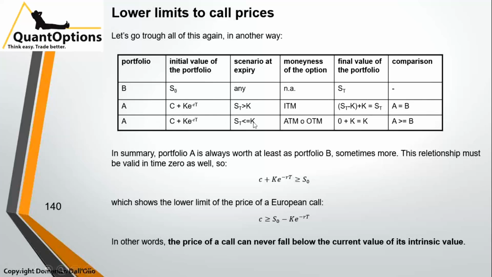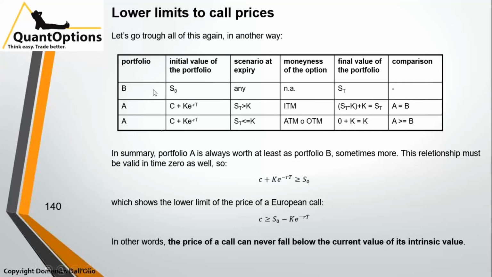What if, in the other scenario at maturity, the underlying is lower or at most equal to the strike? The portfolio in the beginning is still the same. The moneyness of the option is at the money or out of the money. The value of the portfolio in the end is 0 for the call plus K for the money invested, so it's K. And in this case, ST is lower than K, so K is bigger than the underlying.